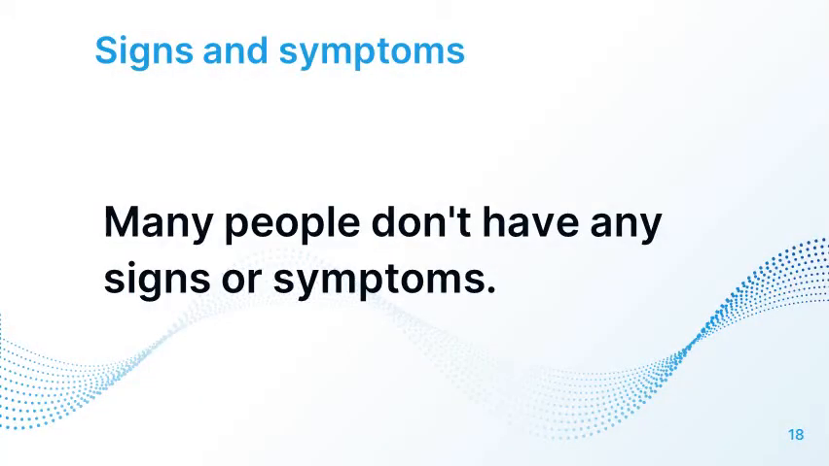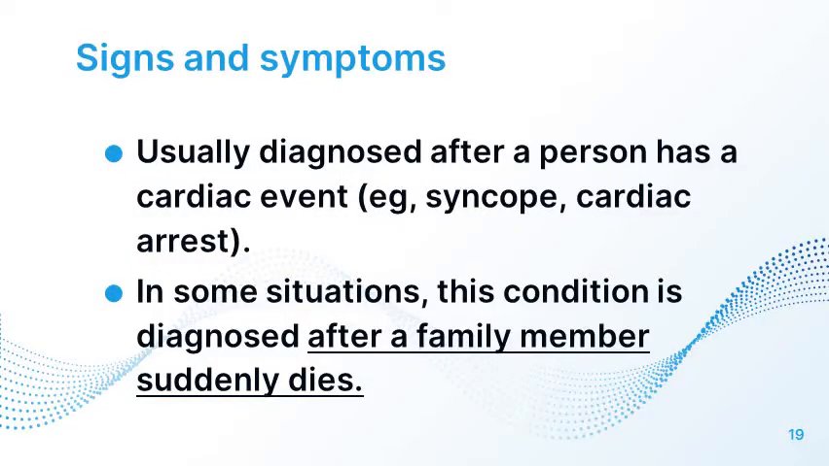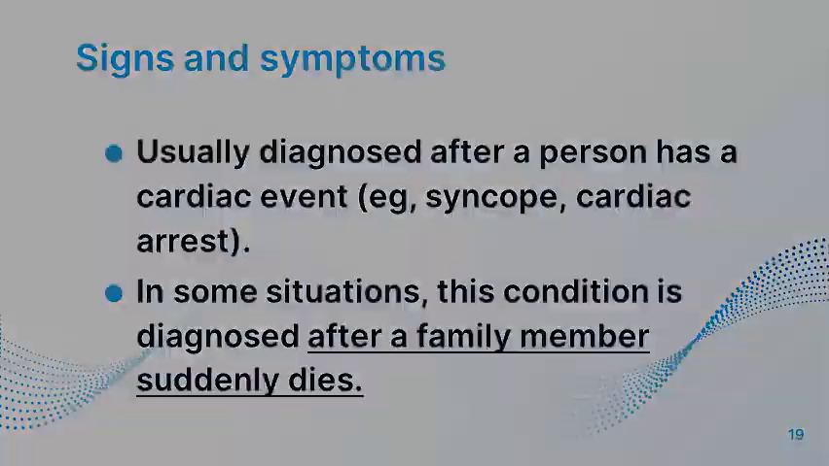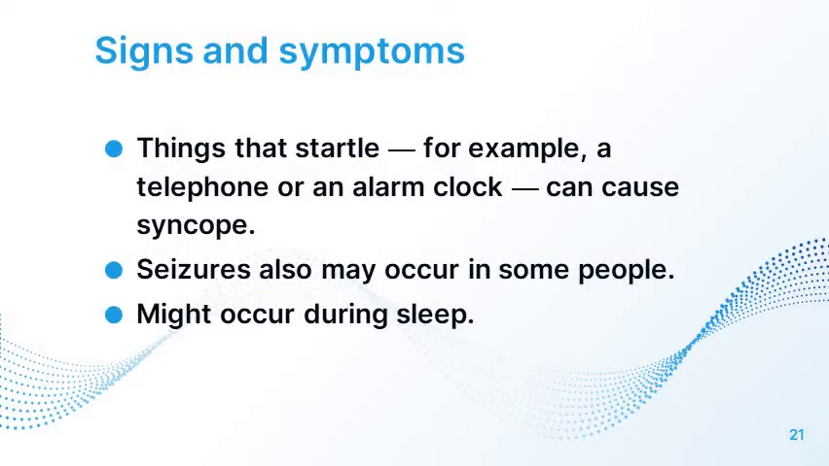Signs and symptoms. Most people don't have any signs or symptoms and are usually diagnosed after a person has a cardiac event, or in some situations after a family member suddenly dies. Syncope is the most common symptom, and it can occur with little to no warning, and the patient might faint when excited, angry, scared or during exercise. Things that startle, for example a telephone ring or an alarm clock sound, can cause syncope. Seizures also can occur in some people, and might occur during sleep also.